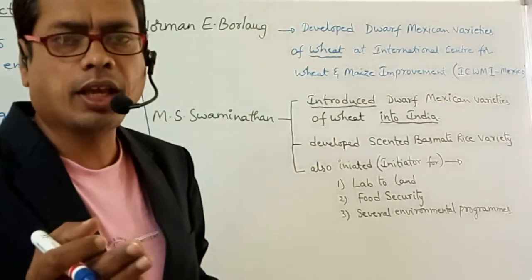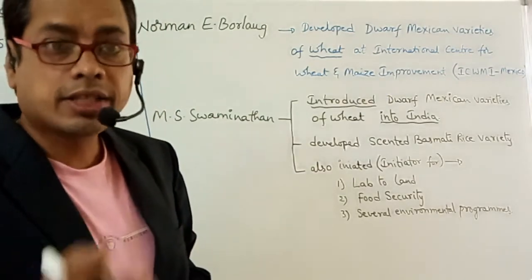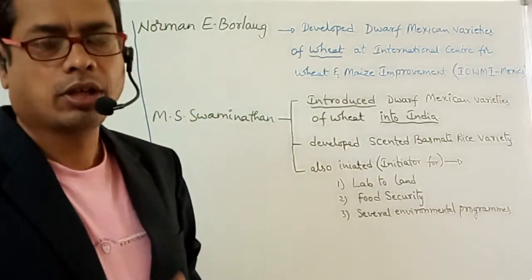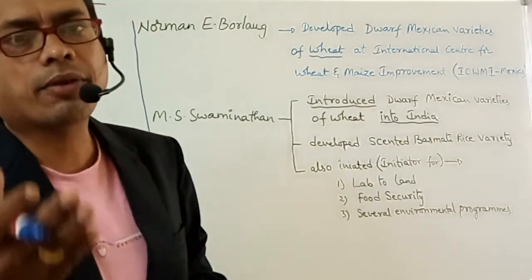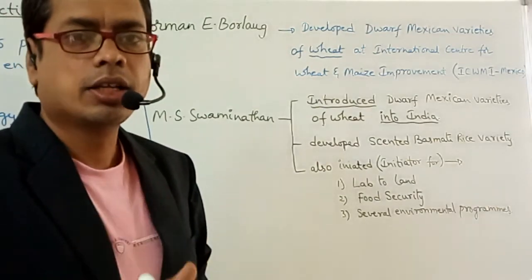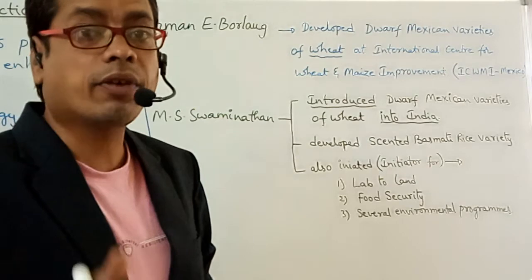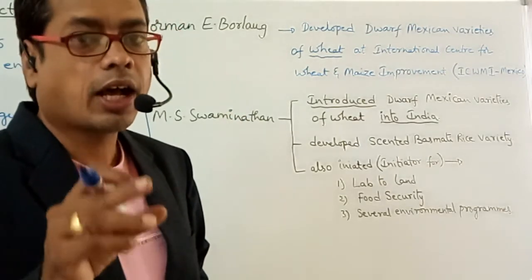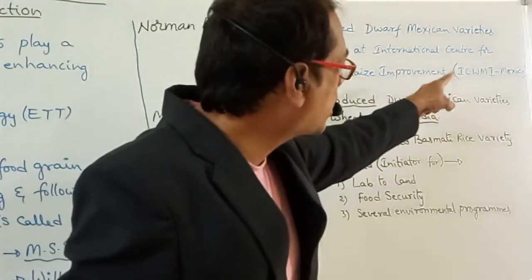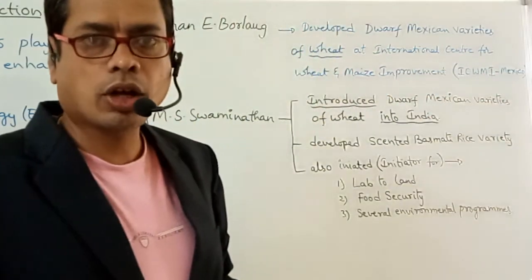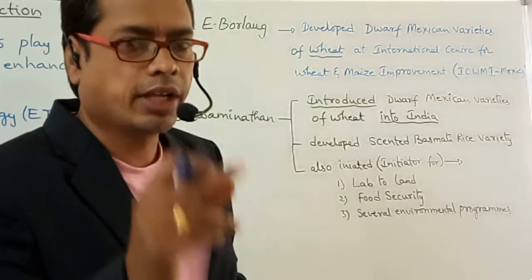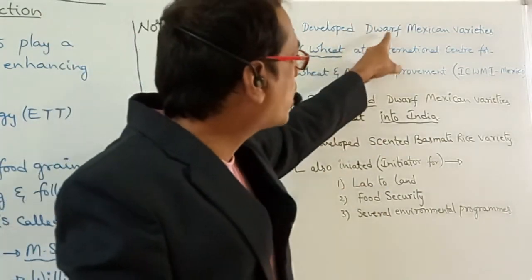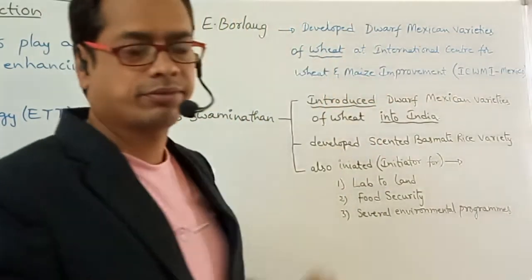Dwarf is also simply called semi-dwarf Mexican variety. Semi-dwarf Mexican variety of wheat is also called simply dwarf Mexican variety of wheat, which was developed in ICWMI, that organization located at Mexico. That's why it is so called dwarf Mexican varieties of wheat.